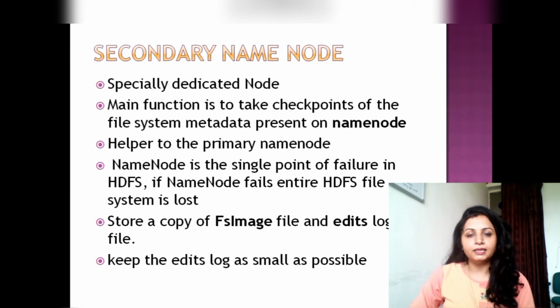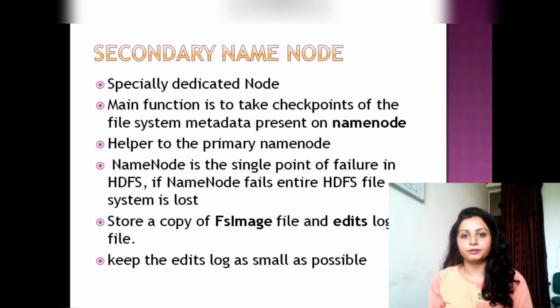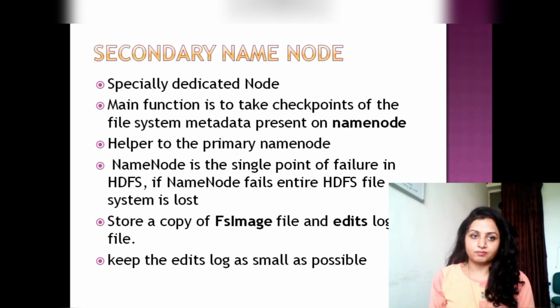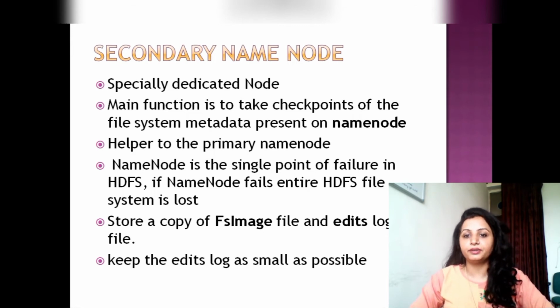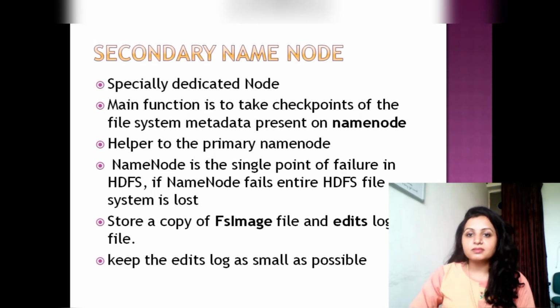Because the name node is the single point of failure, if it goes down, all the HDFS work will be halted. But there is a provision of a secondary name node, which stores a copy of the fs image file and edit log files. As soon as the name node becomes healthy and takes charge from the secondary name node, the secondary name node handles and manages all the scenarios.